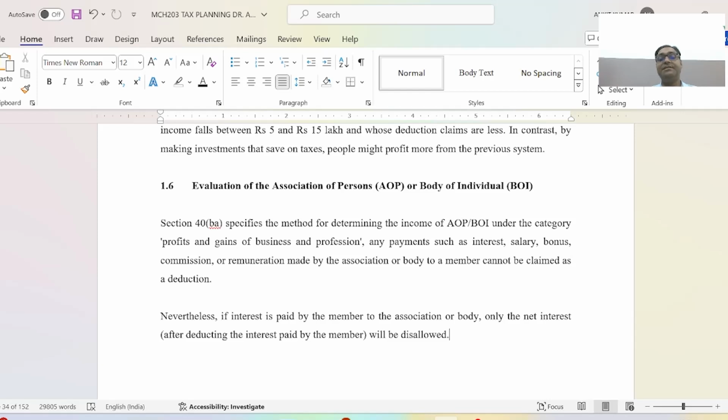Any payment such as interest, salary, bonus, commission, remuneration made by the association or body to a member cannot be claimed as a deduction. Only the net interest after deducting interest paid by the member will be disallowed.